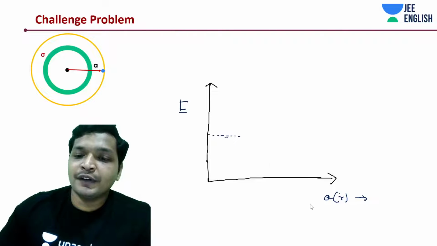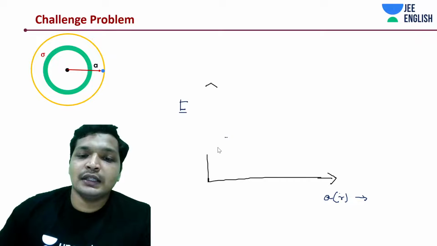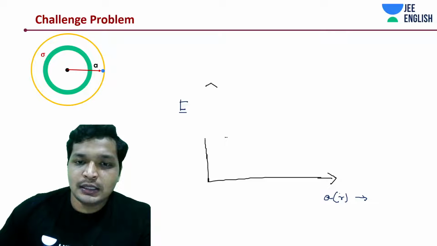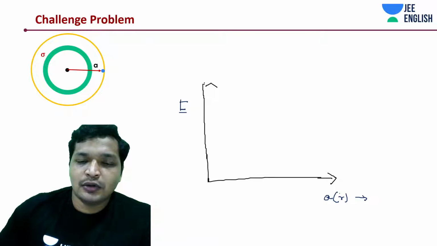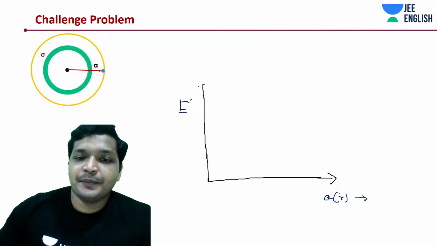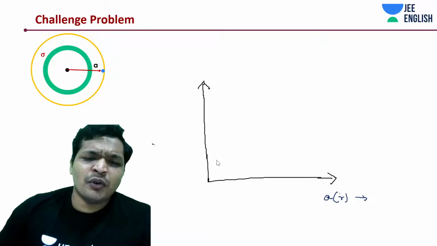Electric field is maximum, and then, let me put it here. Okay, this is supposed to be electric field, and I hope you know this graph.